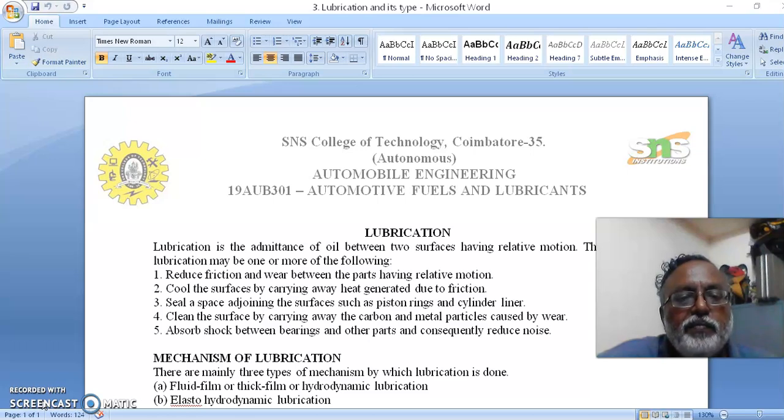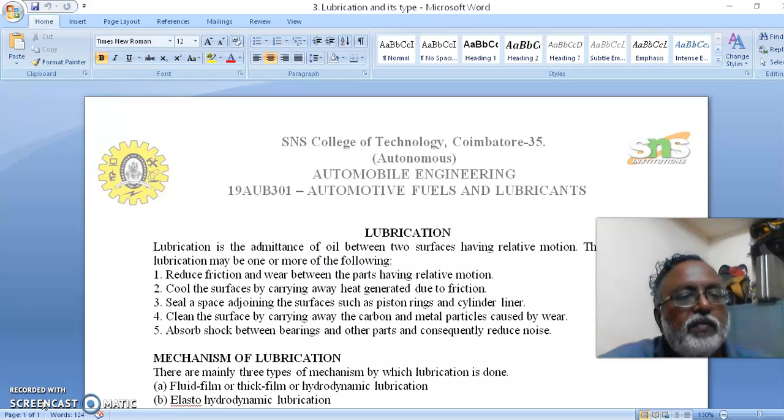Lubrication is the admittance of oil between two surfaces having relative motion.